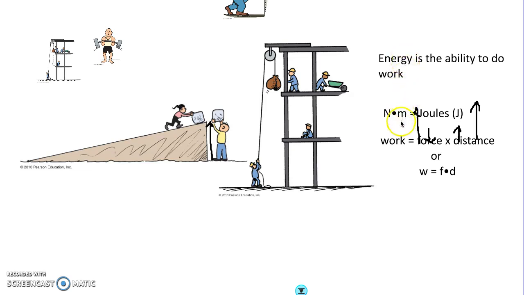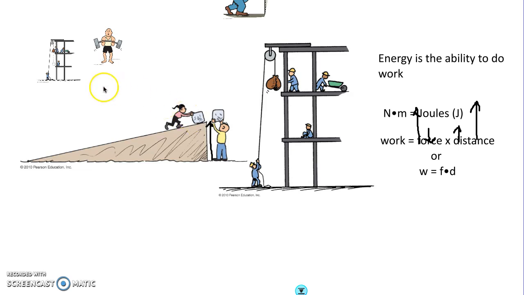Energy is also going to be measured in joules, which makes sense. Since we use energy to do work, and it's the ability to do work, it's going to be measured in the same units that we measure work in. So energy is also going to be measured in joules. If we know how much work something requires in joules, then we can figure out how much energy it would take to do that.